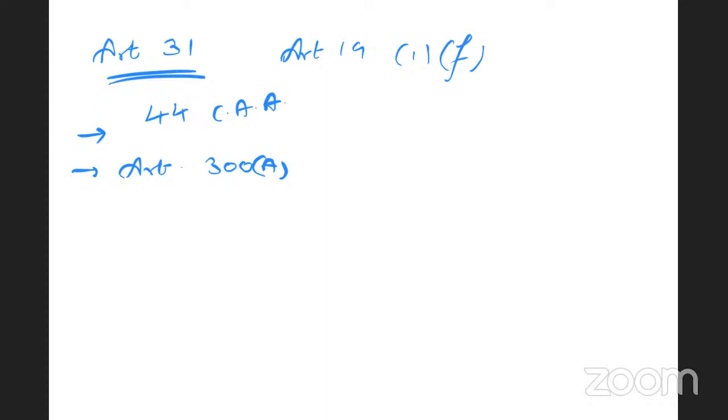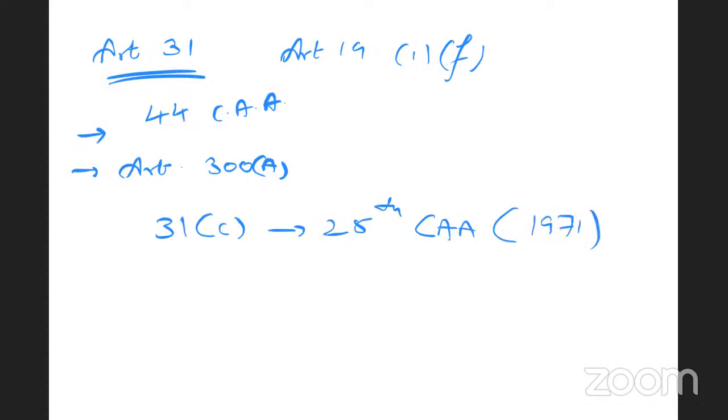Then Article 31C was introduced, which gave precedence to the directive principles of state policy for the first time in independent India's constitutional working. Article 31C was introduced by the 25th Constitutional Amendment Act 1971, which states that laws that seek to implement directive principles of state policy under Article 39B and Article 39C will not be unconstitutional even if they violate Article 14 and Article 19.